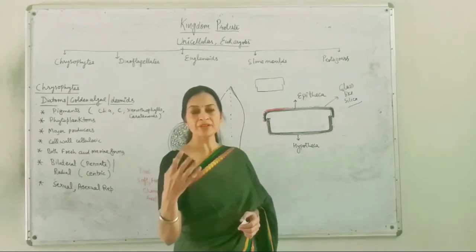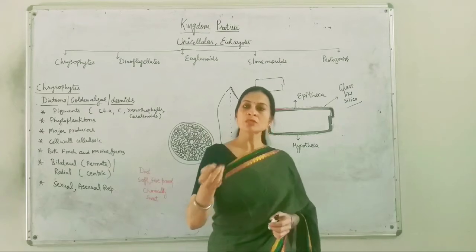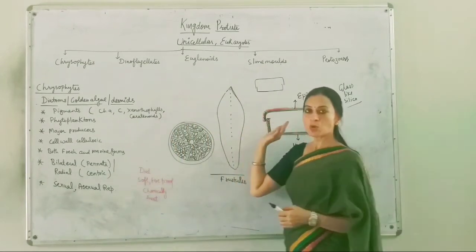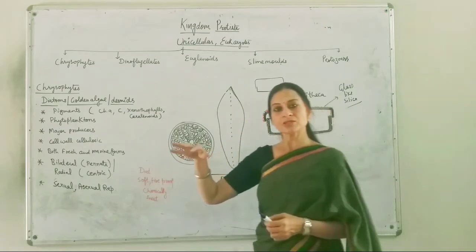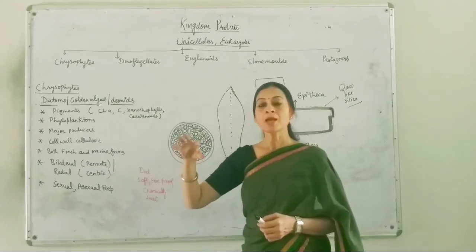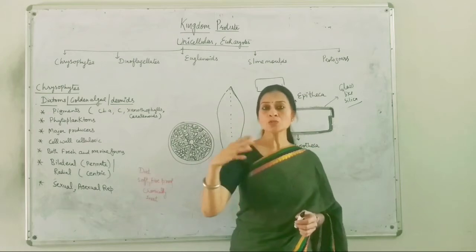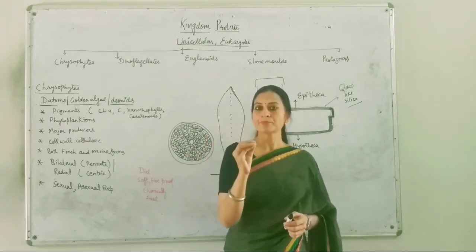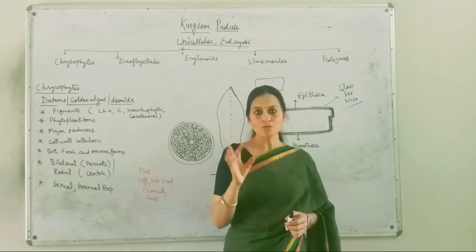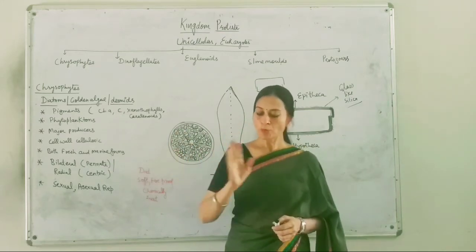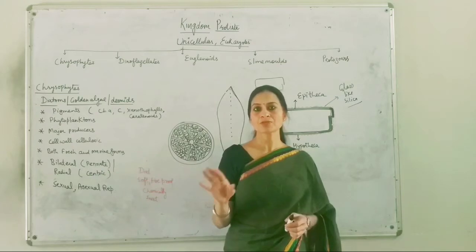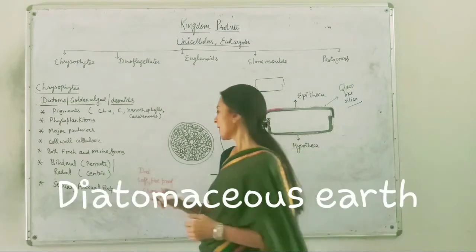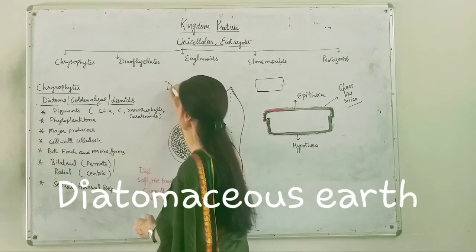If they are present in a pond or in the sea, at the bottom the walls of these diatoms get deposited, and when millions of years have passed, the deposited cell walls of these diatoms form a rough surface on the bottom, which is known as diatomaceous earth.